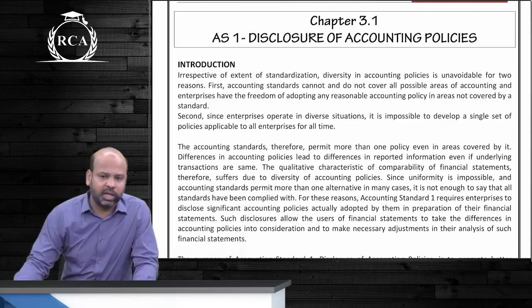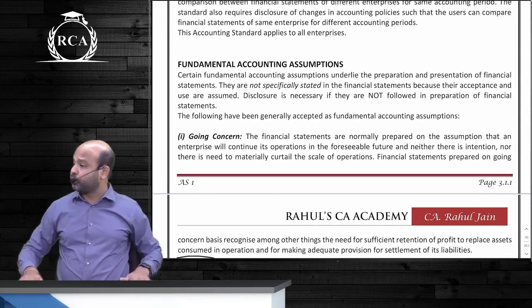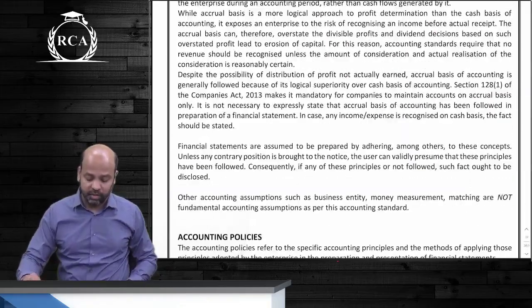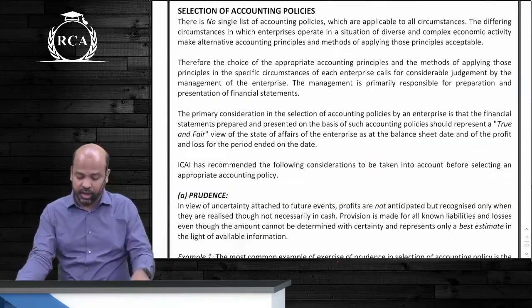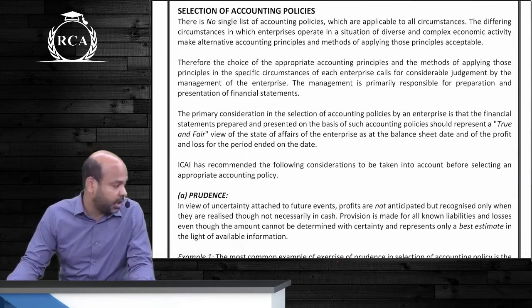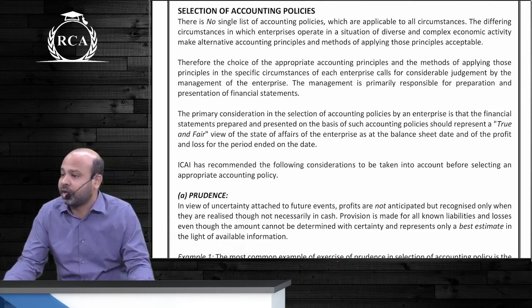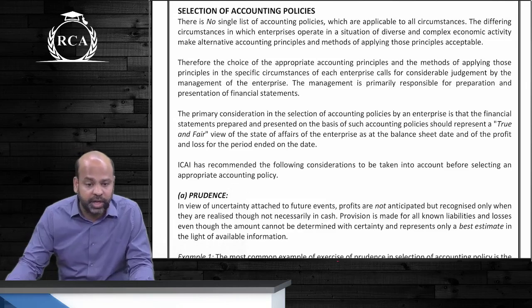Now, this standard covers what are the considerations, beta, that you should follow while selecting your accounting policies. I said you divide your considerations into two categories, beta, primary considerations and secondary considerations. The primary consideration in selection of accounting policy is that it should result in a true and fair presentation of your financial statements. In secondary considerations, we spoke about prudence, substance over form.